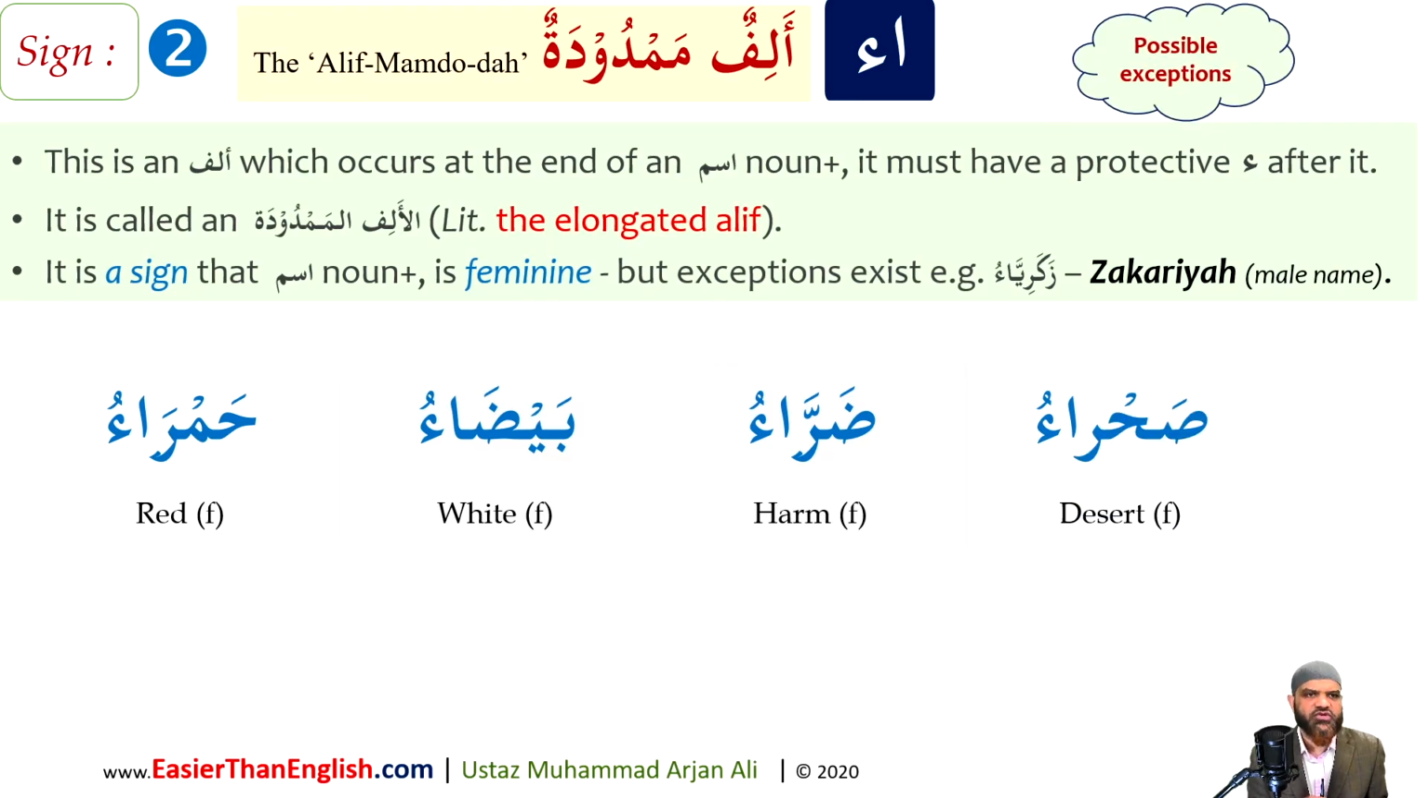Of course, like before, there are exceptions. One example of an exception is Zakaria. Of course, you know that that is the name of a male person and the name of a prophet also. So you have some examples here. Sahra'u, desert. Darra'u, harm. Bayda'u, white. Hamra'u, red. So these are examples of feminine words that have alif mamduda at the end, alif followed by a hamza. Again, this has to do with certain categories, and we will deal with that later, inshallah.